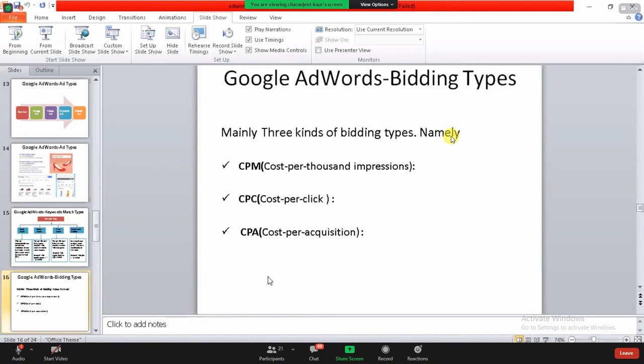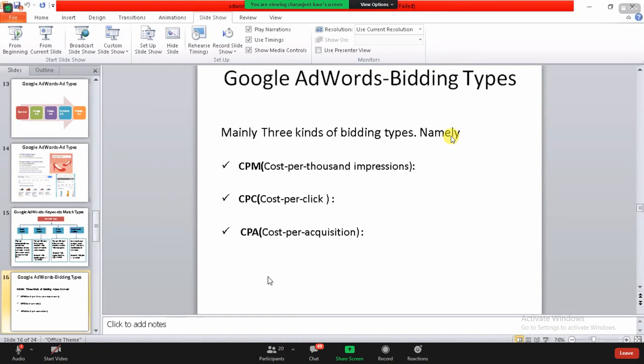Okay, and if I'm ranking on the first position with that keyword itself, now if somebody is searching for digital marketing courses and my website is shown on the first position, and the user clicks on my website, automatically 117 rupees is deducted and given to Google for the click. Okay, and per click you are going to pay higher if you want to rank higher on the search engines.